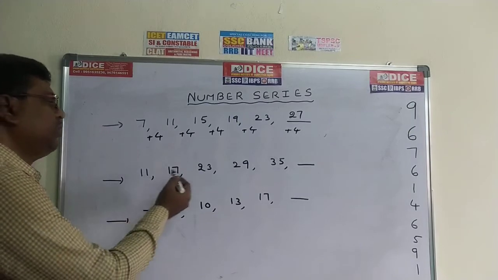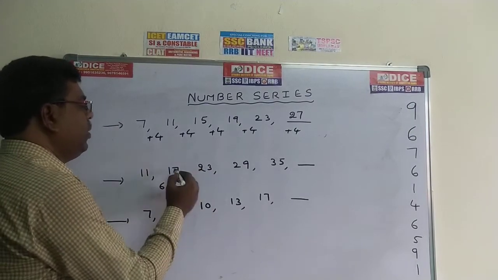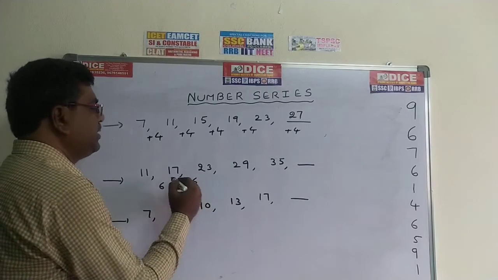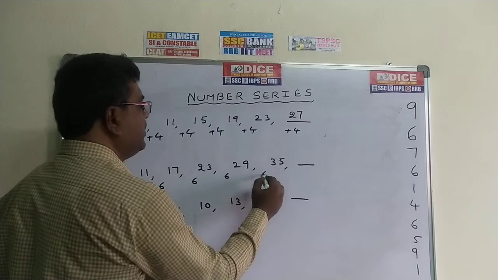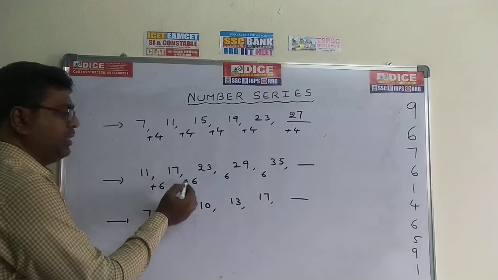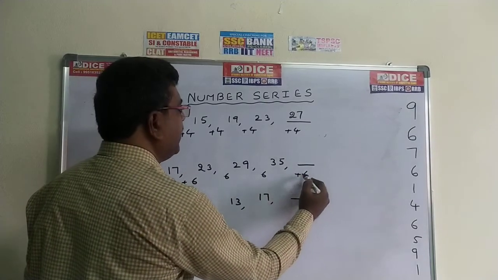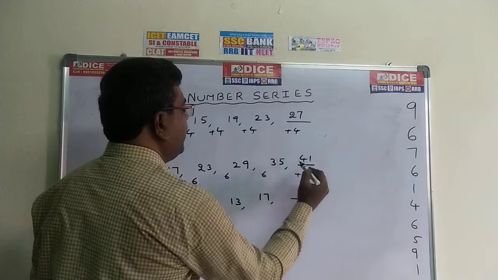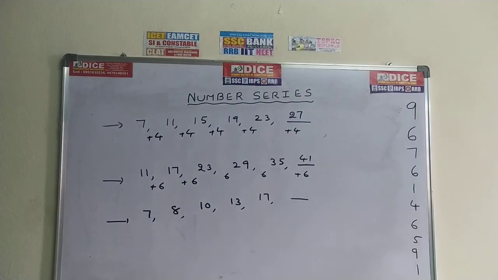Now the same model in this one also. 17 minus 11, the value is 6. 23 minus 17, the value is 6. 29 minus 23, the value is 6. 35 minus 29, the value is 6. Or 11 plus 6, 17. 17 plus 6, 23, and so on. So 35 plus 6, the value is 41. 41 is the required answer.